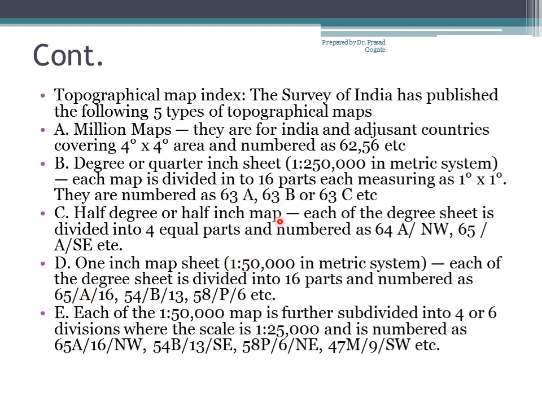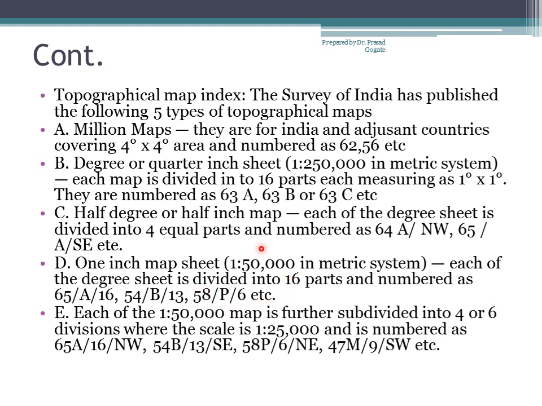Like this, 63B is further subdivided into 16 equal parts, where in the metric system we have the 1:50,000 scale, which we are going to study, and in the British system we have the 1 inch map. It means 1 inch is equal to 1 mile.